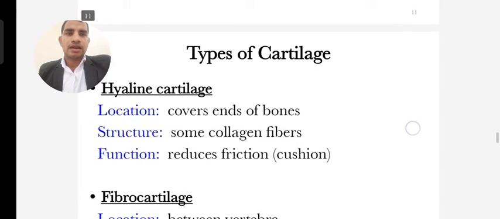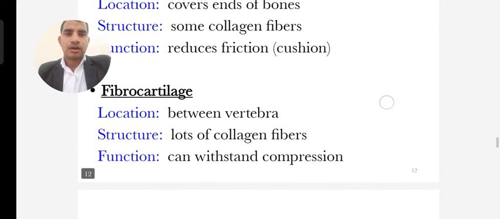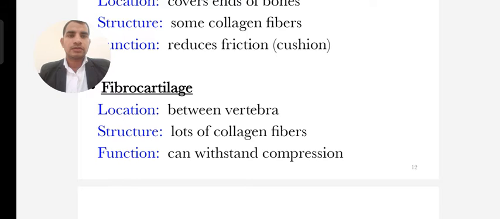Next one is types of cartilage. Hyaline cartilage is situated in areas like the covering of the ends of bones. Its structure has collagen fibers, and its function is to reduce friction. Fibrocartilage is located between the vertebrae, like in the spine.